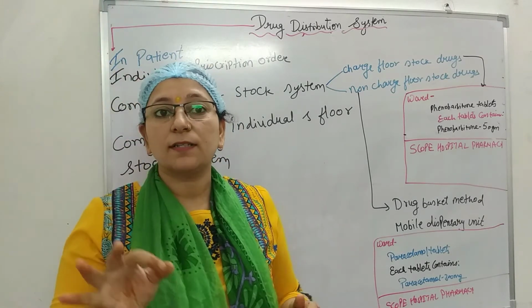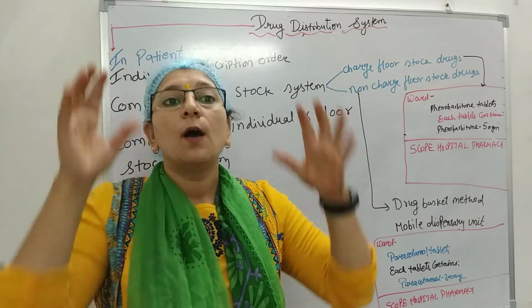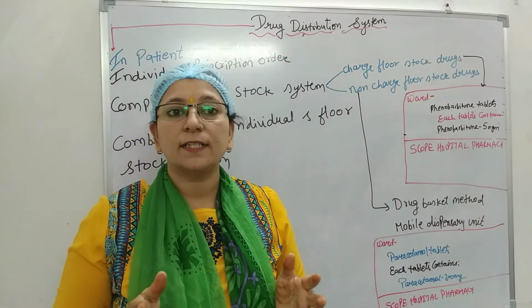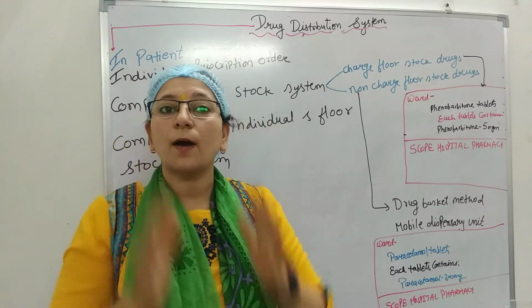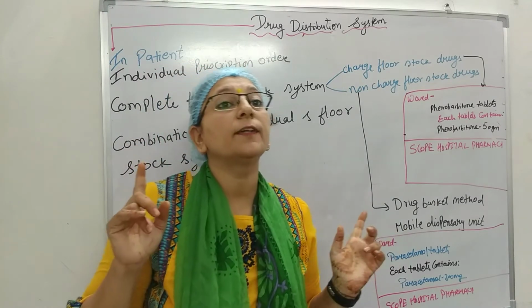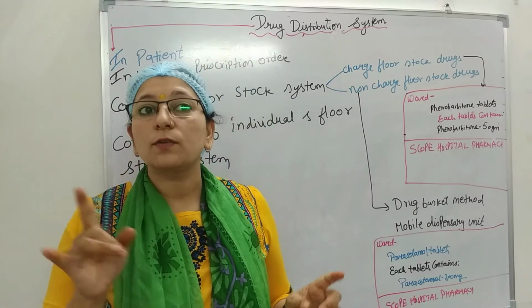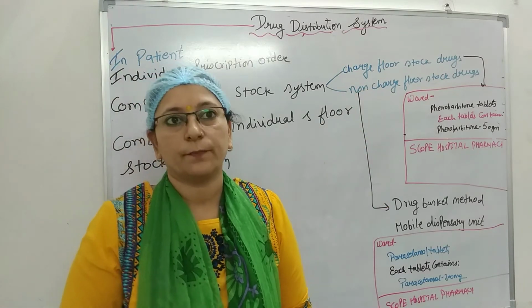Selection of these drugs in various wards is decided by the PTC, a committee. Once the floor stock list is prepared, it becomes the responsibility of the hospital pharmacist to make the drug available on the different floors, charged floor stock system. Nursing stations are there on the floors.